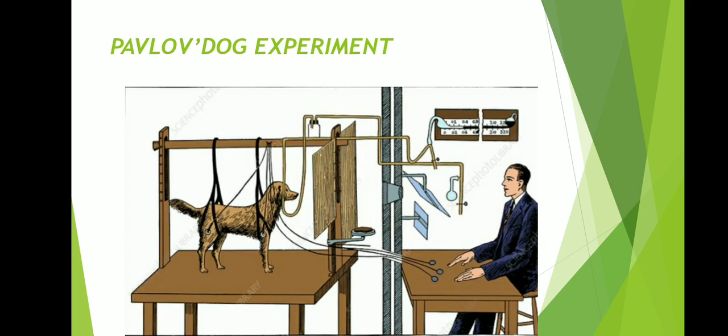Now we see about Pavlov's dog experiment. Pavlov conducted this experiment with a dog. When he put food in the mouth, the dog salivates. This response on the part of the dog is natural and unfailing. Food is called the unconditioned stimulus, and the salivation by the dog is called the unconditioned response, because the response depends upon no special condition, it is unlearned and implies no preconditions.